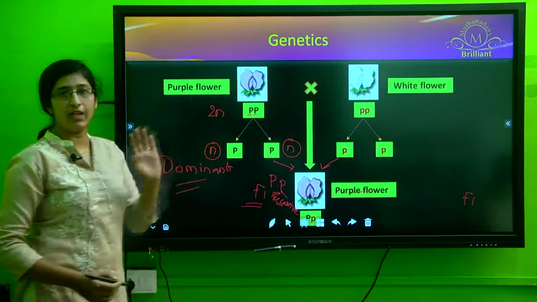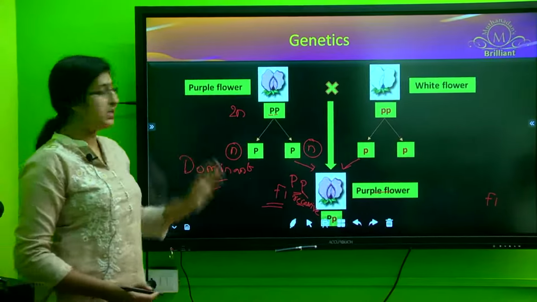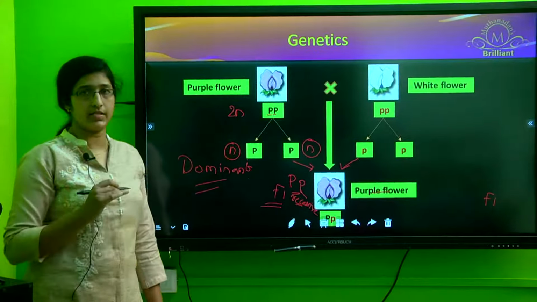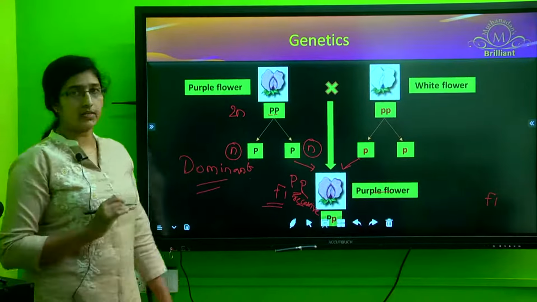So with respect to the flower color, the purple one was the dominant and the white color was the recessive trait.